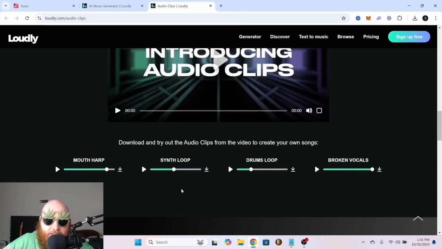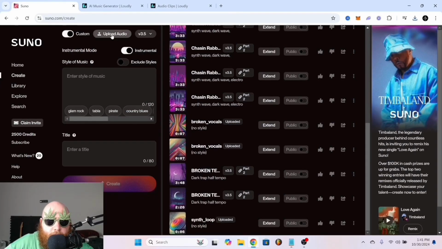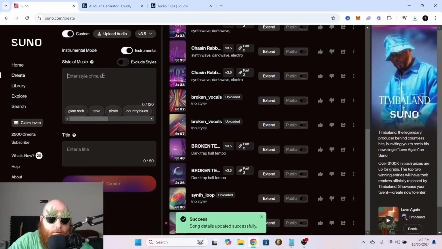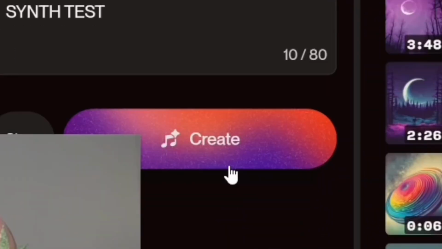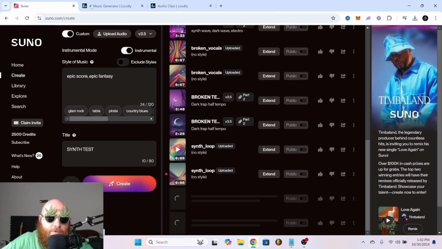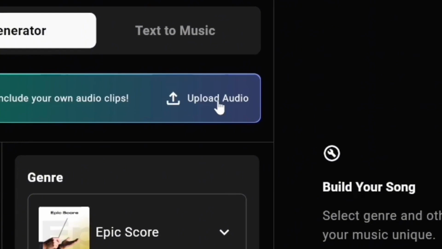I'm going to start by snagging this synth loop that is available on the Loudly audio clips page. We'll go to Suno and select upload audio. I'm going to type in epic score, epic fantasy, and create. Now, while we wait for Suno to generate that, we're going to go into Loudly and we're going to go to upload audio.